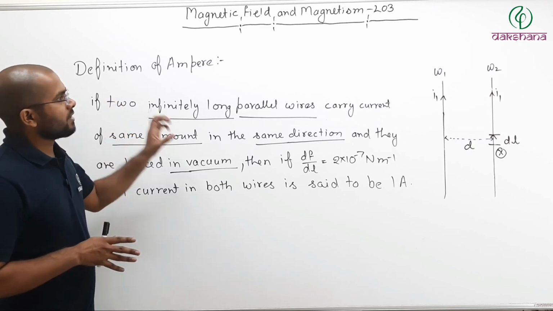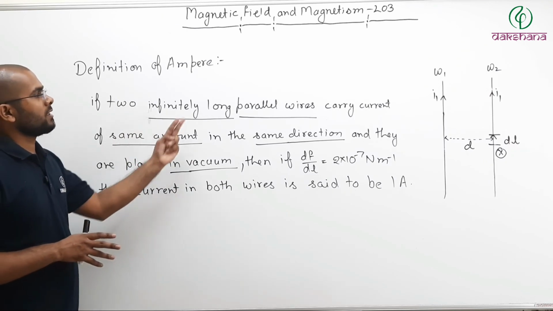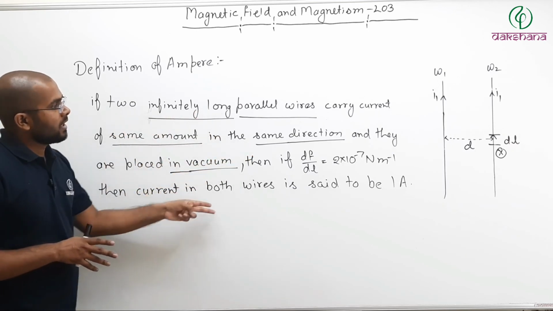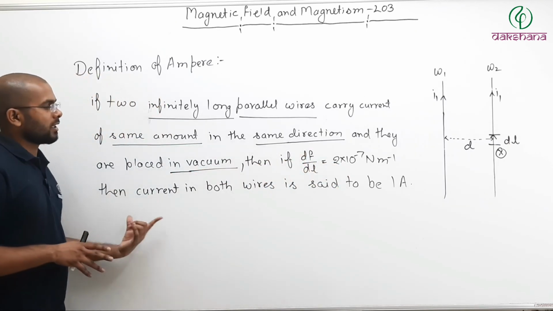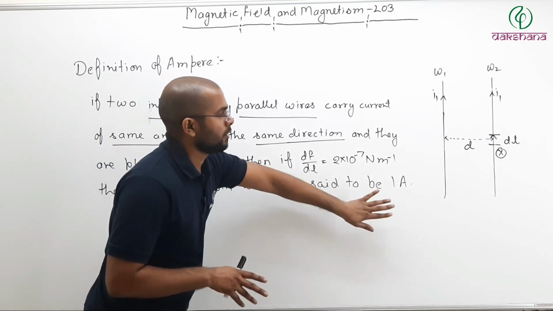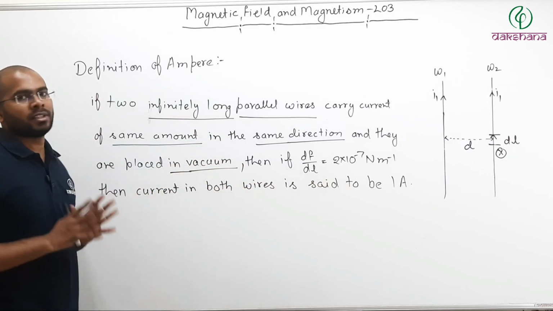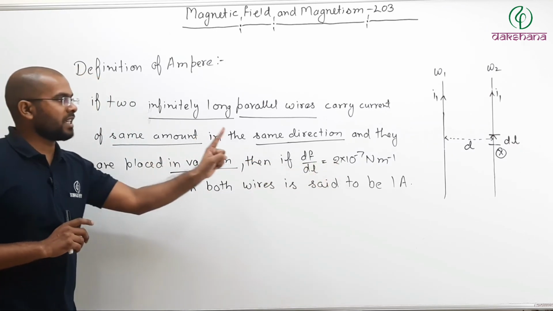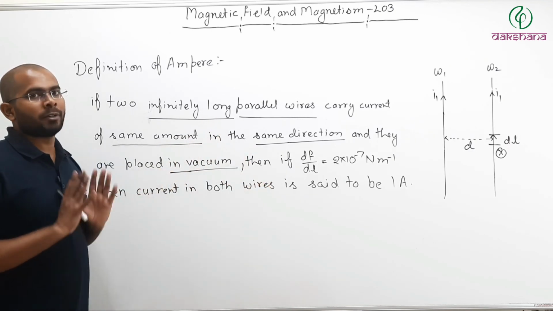So you can consider the definition of ampere like this: infinitely long parallel wires, same current, same direction, in vacuum. Then if dF by dL is 2 into 10 to the power minus 7, you can call the current in both wires, the amount of current which was flowing, 1 ampere. So you can pause the video and note down this definition. Remember this value, 2 into 10 to the power minus 7, it should be exactly that much. If it is 4 into 10 to the power minus 7, then that would not be 1 ampere.